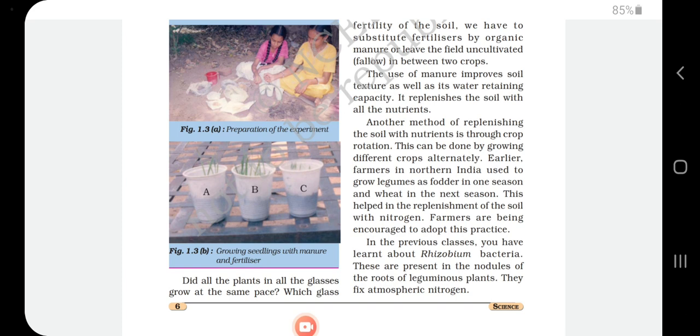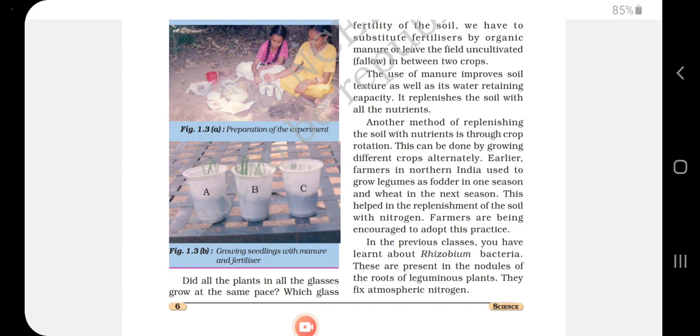Legumes are pulses and cereals, and wheat is grown in the next season. So automatically that land will get manure, or the land will be enriched with nutrients. These are the two types: crop rotation, or leaving the land as such for a certain period. Then what next they are saying: this helped in the replenishment of the soil with nitrogen. Farmers are being encouraged to adopt this practice.